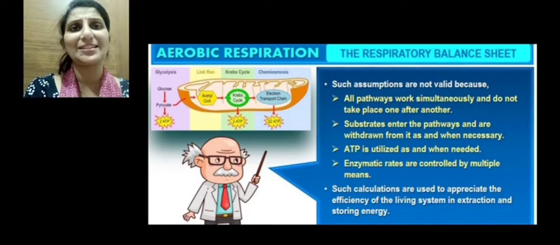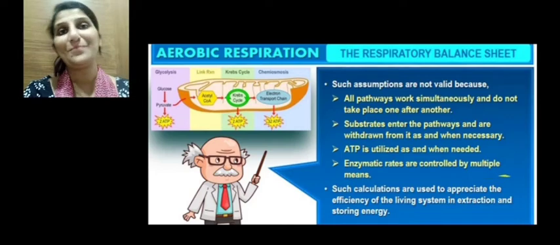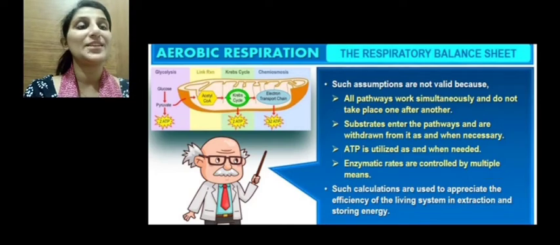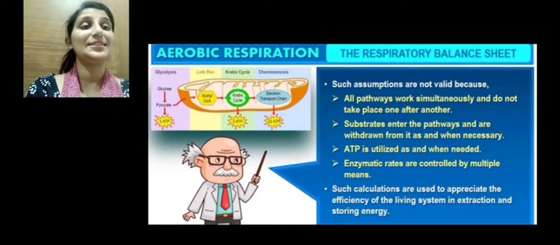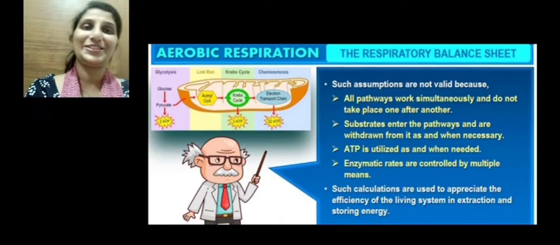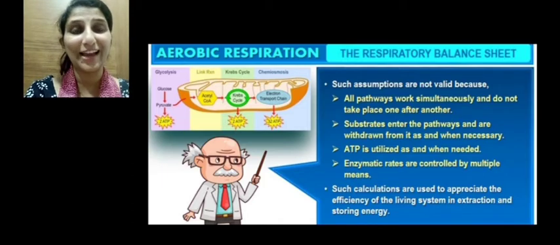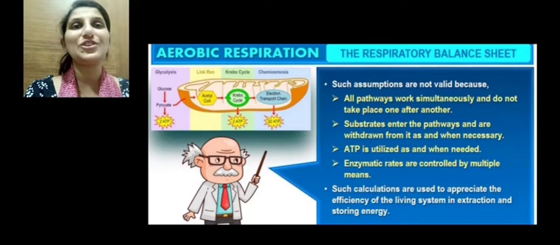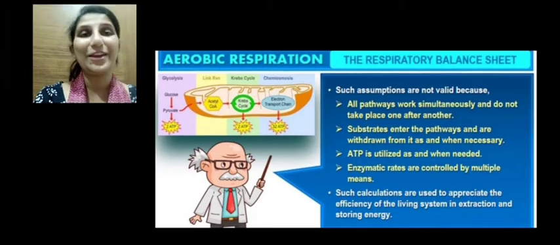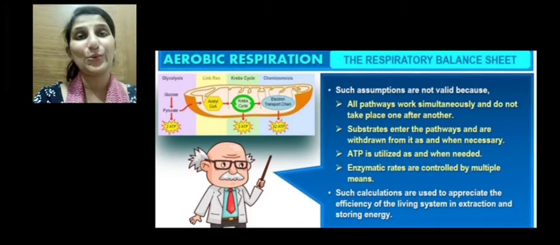We cannot say that the ATP formed during glycolysis stays as such to give a net gain. It is getting utilized as it is formed, and enzymatic rates are controlled by multiple means. So such calculations are used to appreciate the efficiency of the living system in extracting and storing energy. It helps to calculate how efficient a living system is in storing energy.